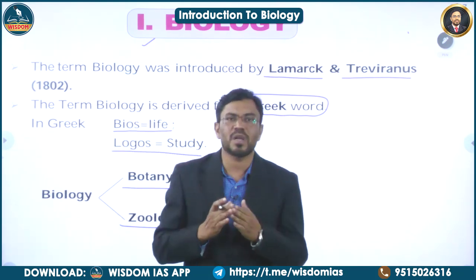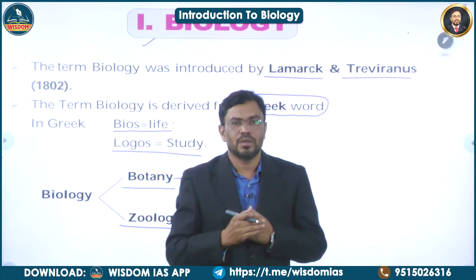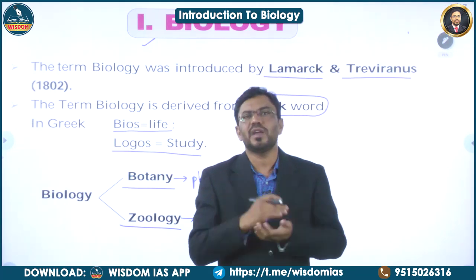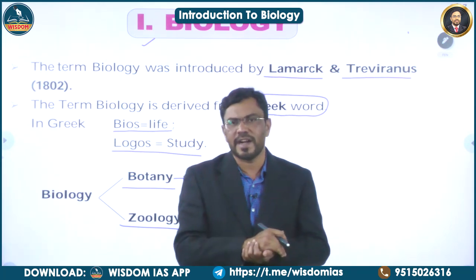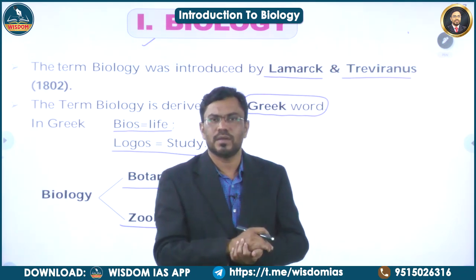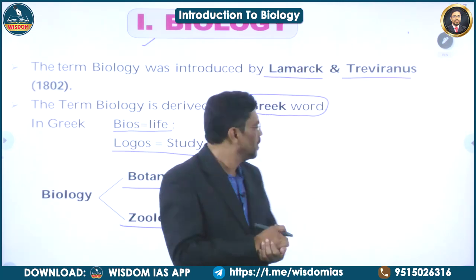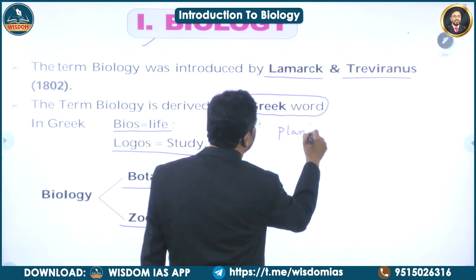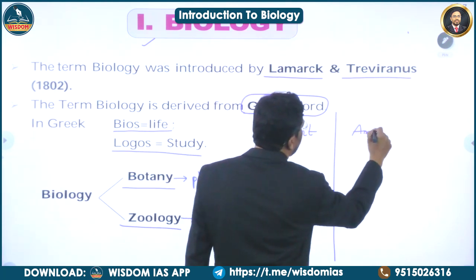So the organisms are broadly divided into two main categories: plants and animals. Let us have a brief look at the difference between plants and animals. We already know about this difference, as we studied plants and animals in our lower standards. Let us see the basic differences between a plant and an animal.